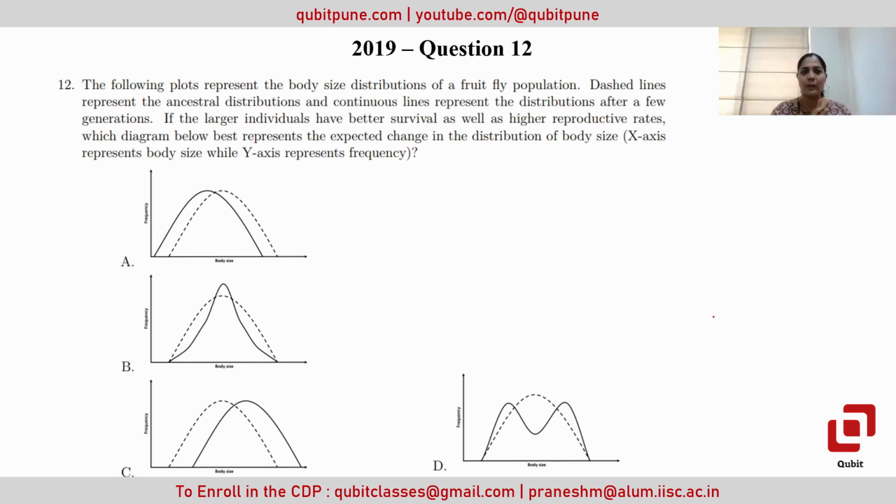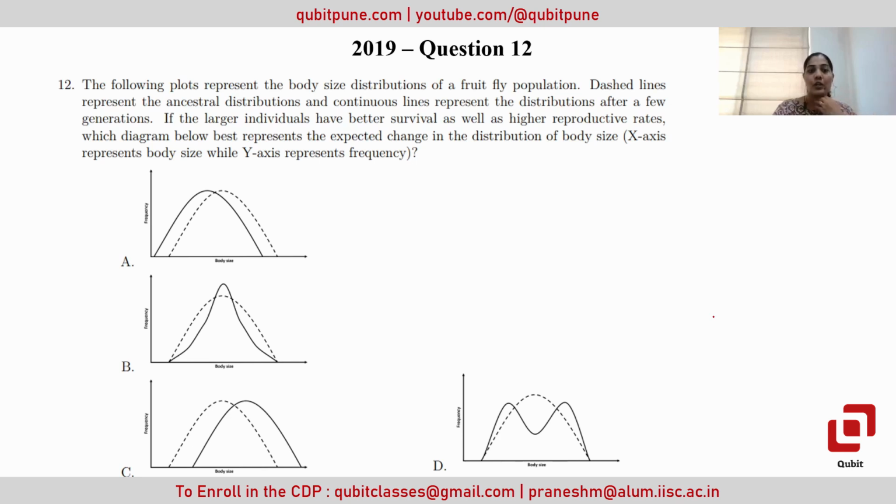So here we are talking about the size distribution of fruit fly generations. The dashed lines represent the ancestral distribution and the continuous lines represent the generation after that. As the body size keeps increasing, they have a better survival rate and a better reproduction rate. Because of this, they are more naturally selected over the other generation.